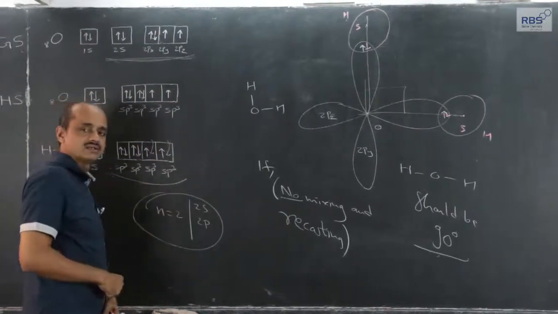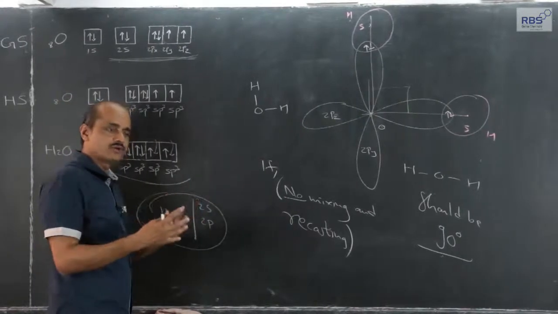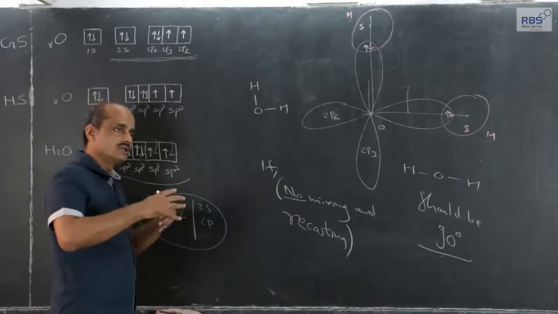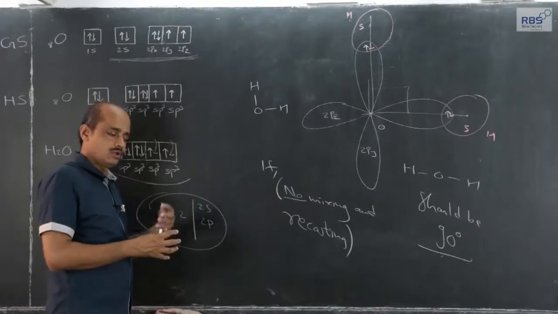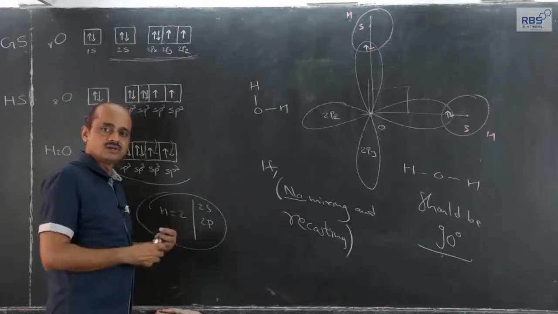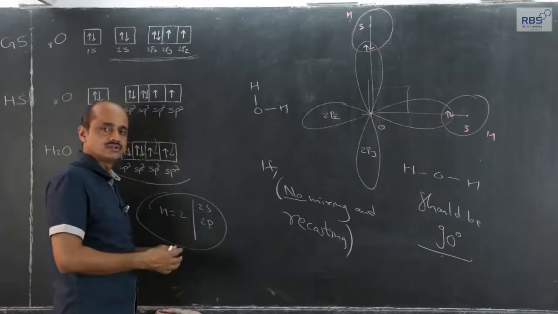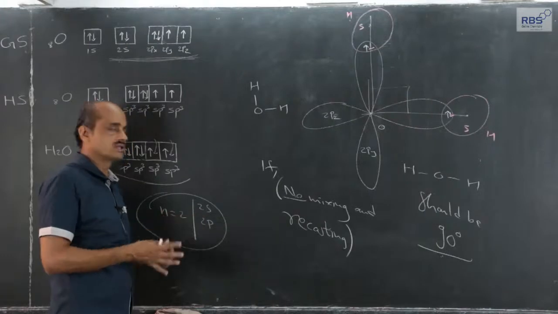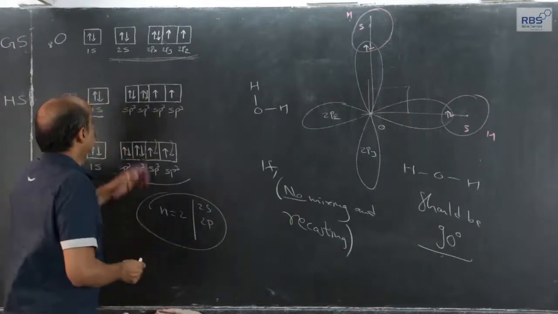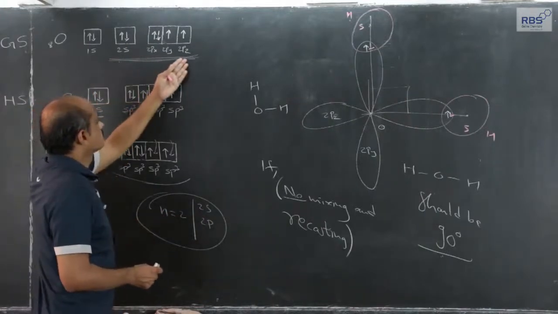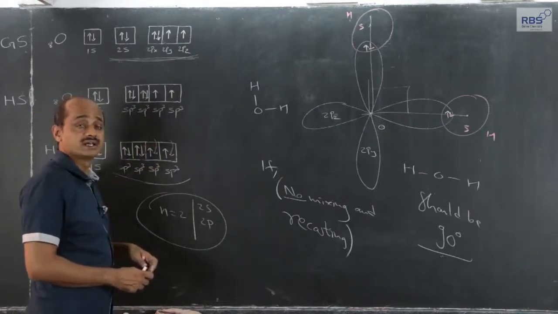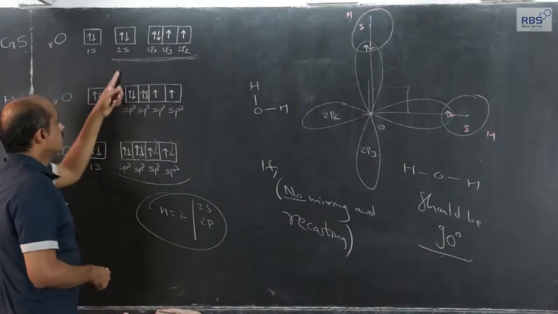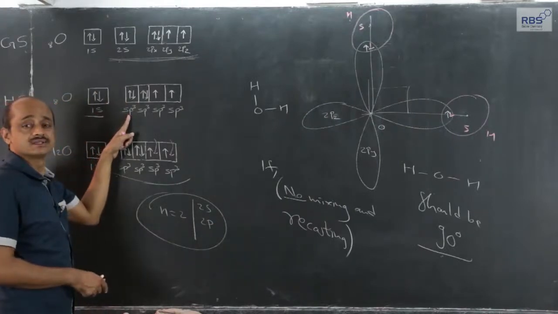It simply means that the approach of two hydrogen atoms and oxygen is such that all the sub energy levels, all the shapes, all the directional orientations get affected by this approach during H2O molecule formation. Therefore, we say that all the atomic orbitals in the outermost shell of oxygen take part in mixing and recasting, and that type of mixing and recasting is called as sp3 hybridization.